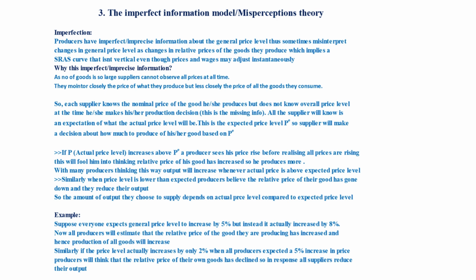We're looking at why the short-term aggregate supply curve is upward sloping, and we looked at two models for that, the sticky price model and the sticky wages model. Now we'll move on to the third model, which is the imperfect information model, or the misperceptions model.